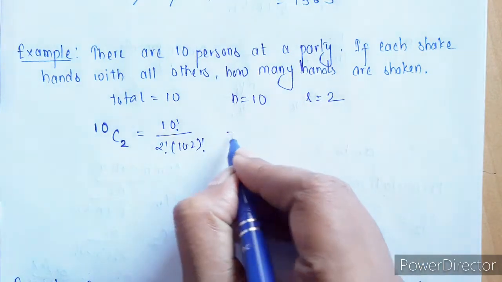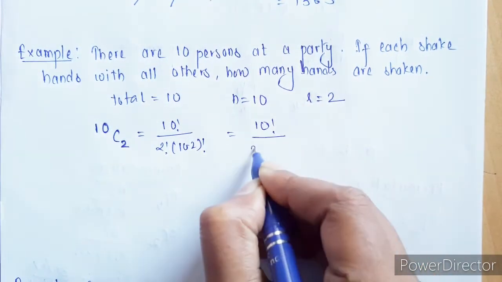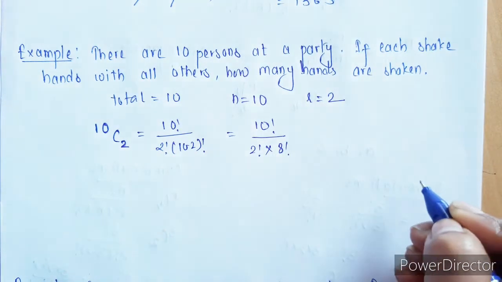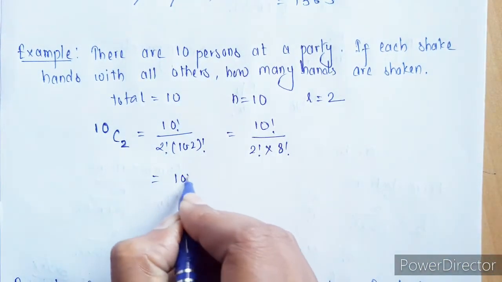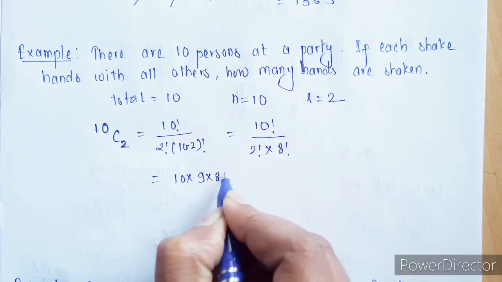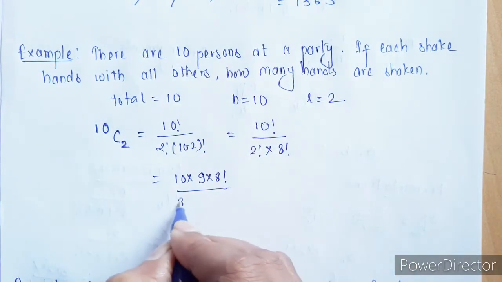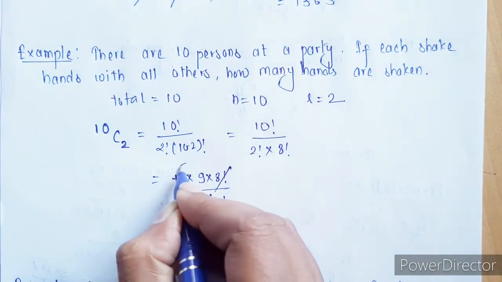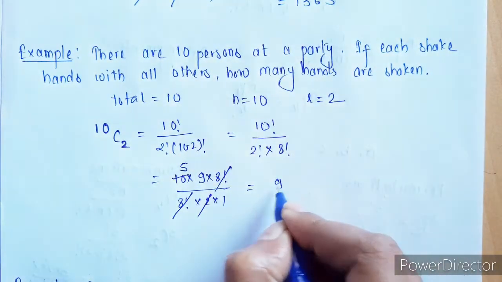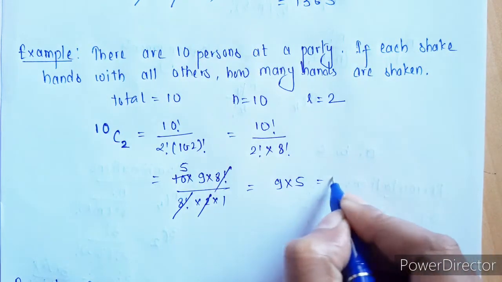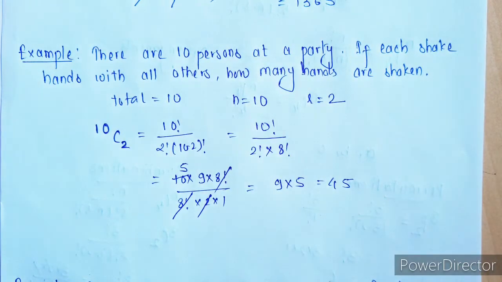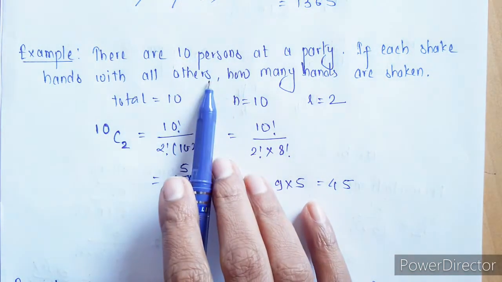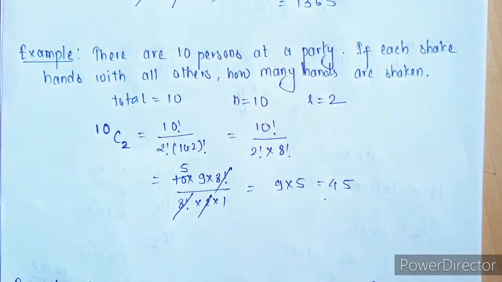So this can be written as 10 factorial upon 2 factorial into 8 factorial. Now expanding this, it can be written as 10, 9 into 8 factorial upon 8 factorial into 2 factorial. So the 8 factorials get cancelled. Here I have 5. So we are left with 9 into 5, which is nothing but 45. So at a party, suppose we have 10 persons, a total of 45 handshakes can take place.